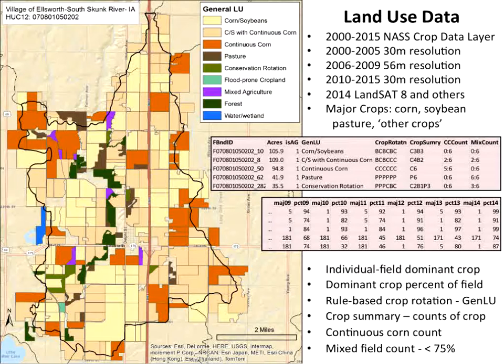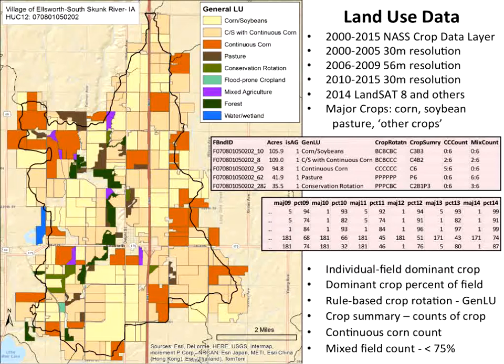We also summarize it by counting the number of different crops, the number of years of continuous corn, and whether or not it was a mixed use, that is, whether or not the dominant crop was less than 75%. We then wrote a rule-based set of programs that examines that crop rotation string and other pieces of information here, and assigns what we call a general land use. It's essentially a crop rotation string for each field.